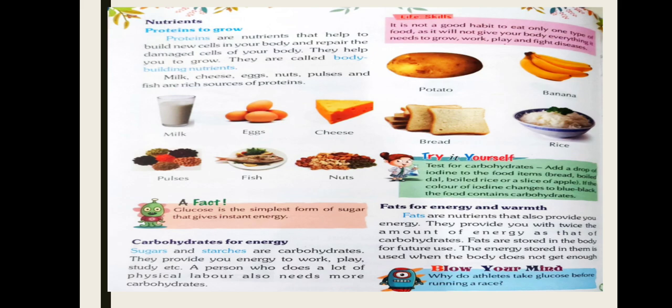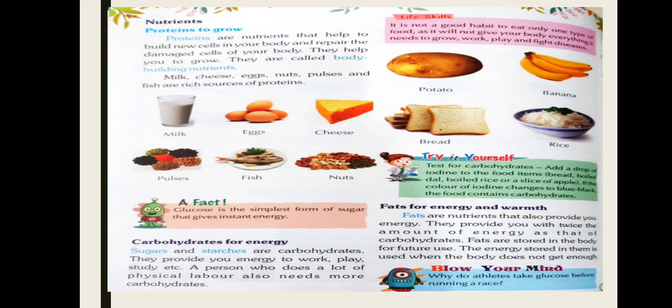We will take a bread slice and put a drop of iodine on that food. What we will see, the color of this iodine changes to blue-black. It means this food is containing carbohydrates.